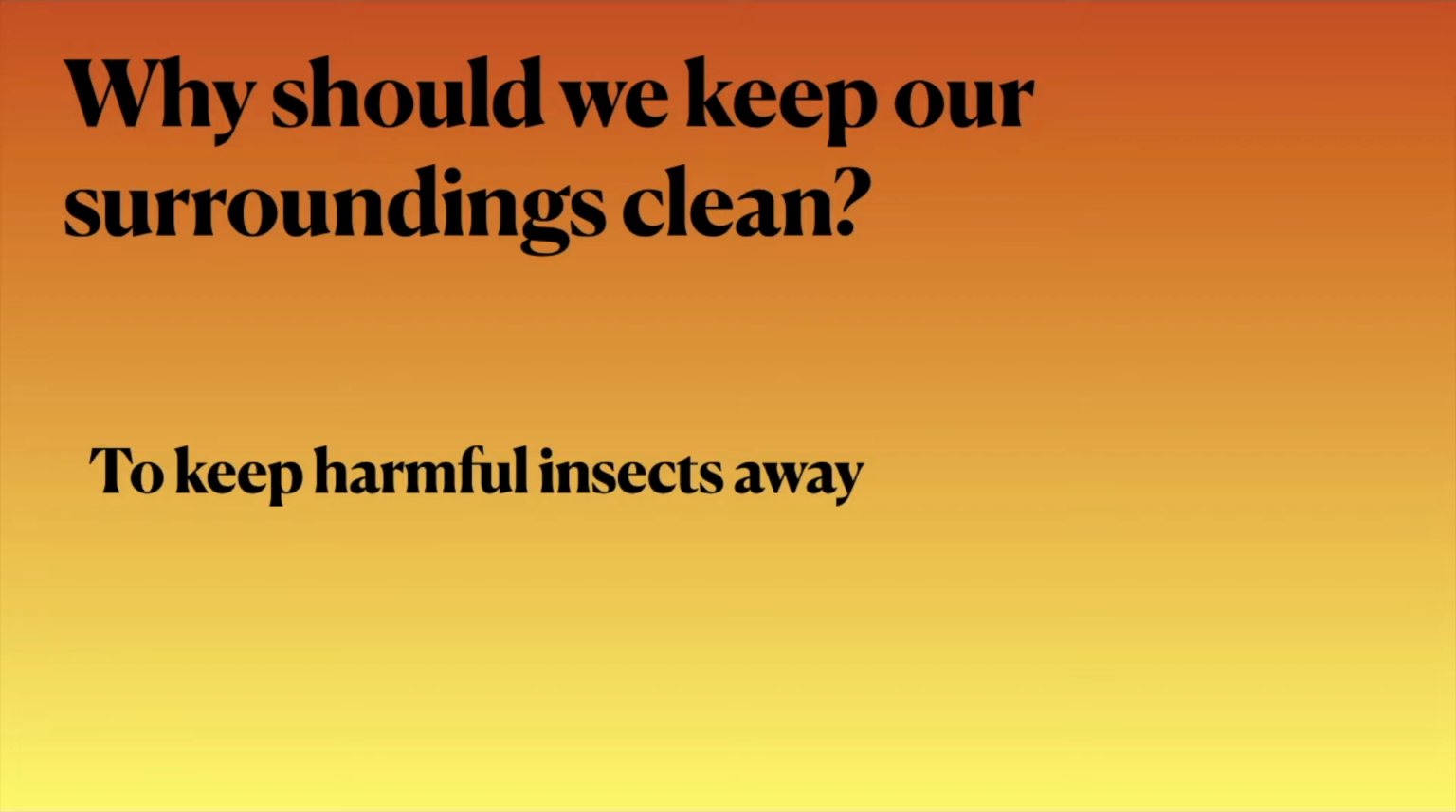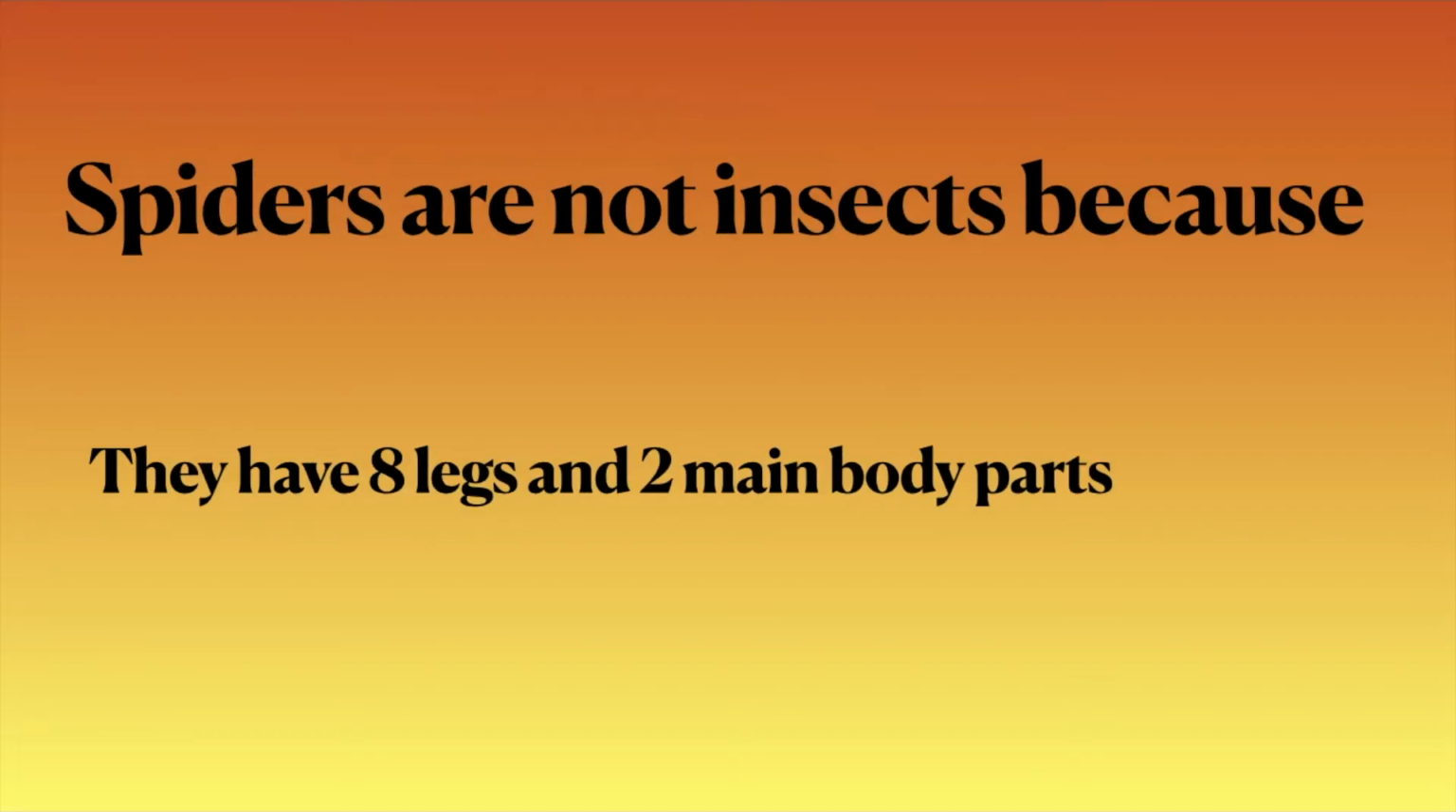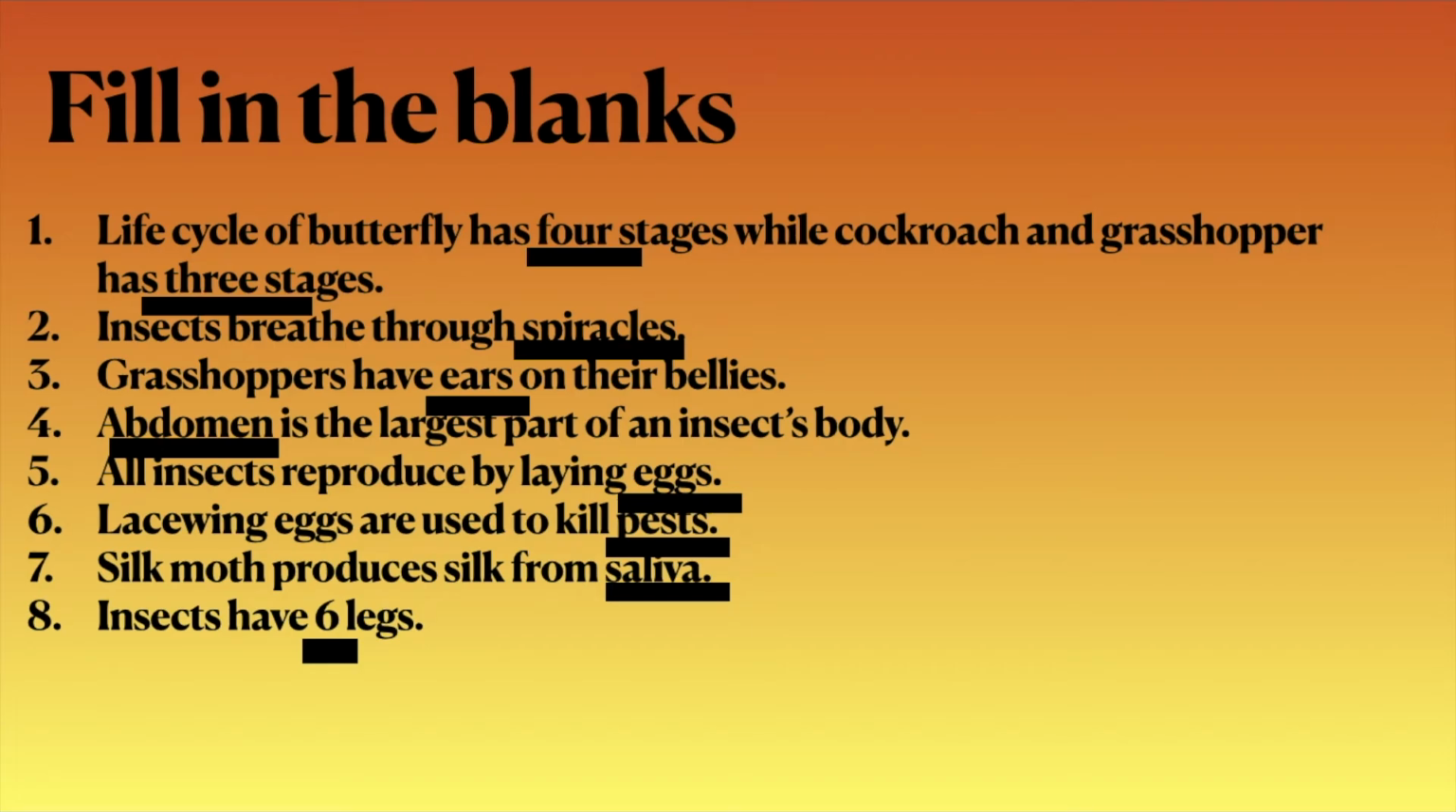Why should we keep our surroundings clean? To keep harmful insects away. Spiders are not insects because they have 8 legs and 2 main body parts. Fill in the blanks. Life cycle of butterfly has 4 stages, while cockroach and grasshopper have 3 stages.